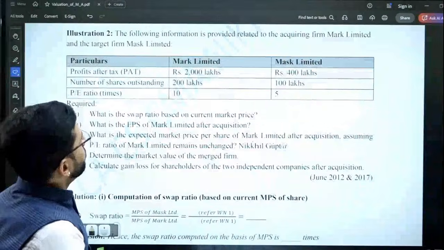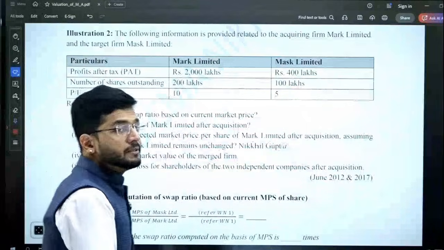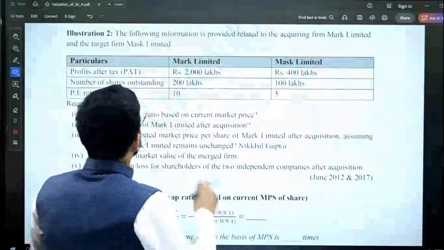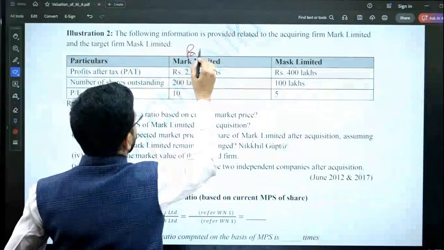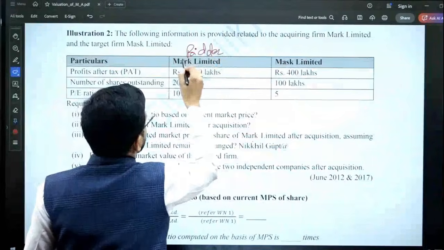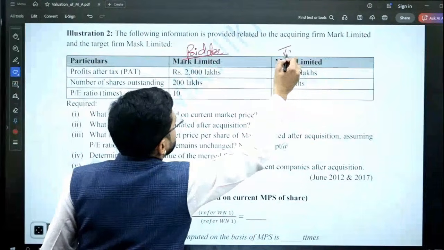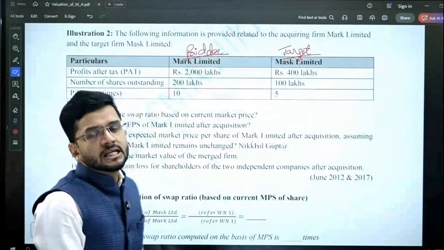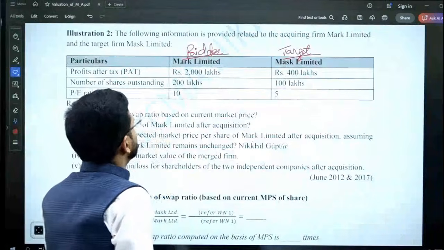Illustration number 2 says, the following information is provided related to acquiring firm Mark Limited. So Mark Limited is the bidder company and Mask Limited is the target company. So again, there are two companies, Mark Limited and Mask Limited. Mark Limited is the bidder company. You write somewhere over here so that you remember this fact. The target company is Mask Limited and the bidder company is Mark Limited. These are two companies which are under consideration.